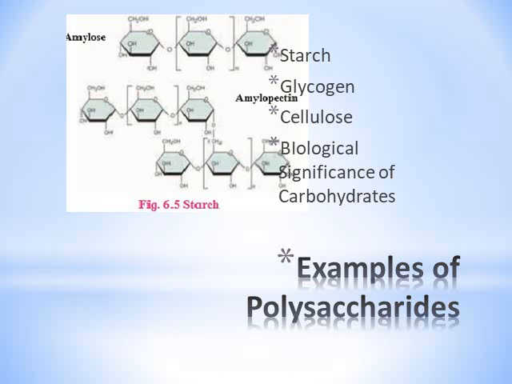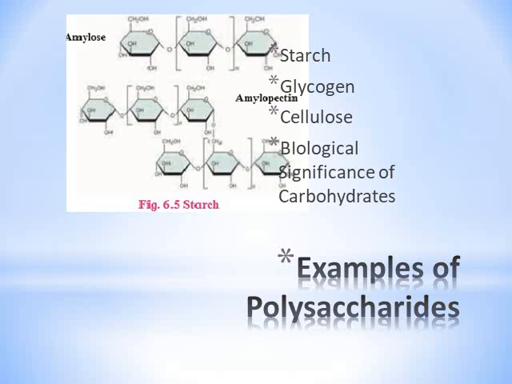Now see the biological significance of carbohydrates. Carbohydrate supplies energy for metabolism. Glucose is the main substrate for ATP synthesis. ATP is adenosine triphosphate.